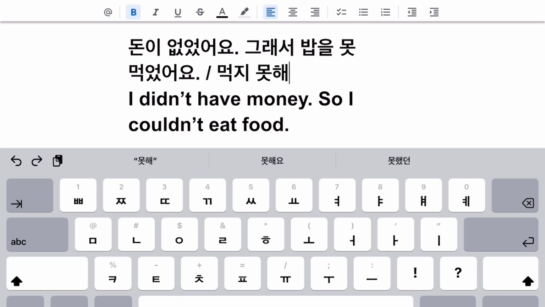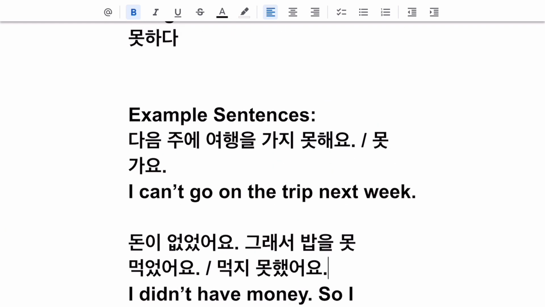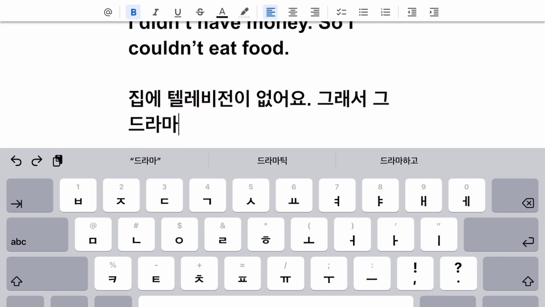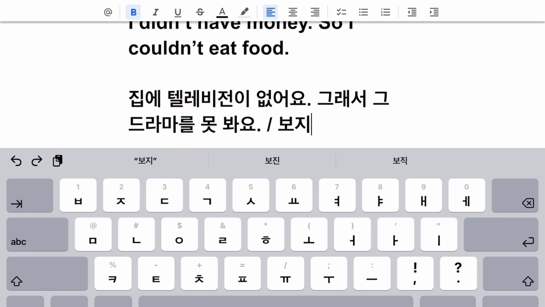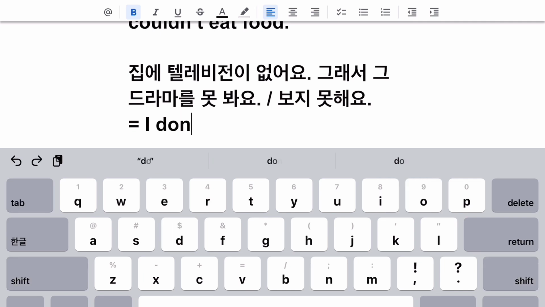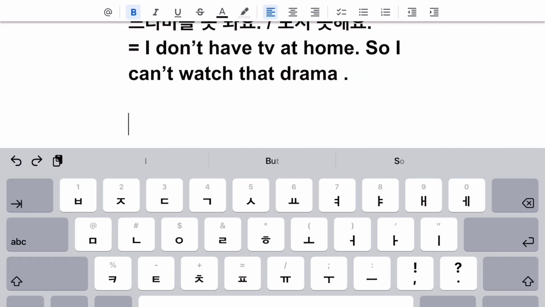Or we could use the longer ending with this one. 못 먹어요 or 못 먹었어요 or 먹지 못했어요. So you still have to conjugate the ending for 지 못하다. 집에 텔레비전이 없어요. 그래서 그 드라마를 못 봐요. This one means 집에 텔레비전이 없어요, I don't have a television, I don't have a TV at home. 그래서 so that drama, 그 드라마, I can't watch that. Okay, that's a good phrase to know.